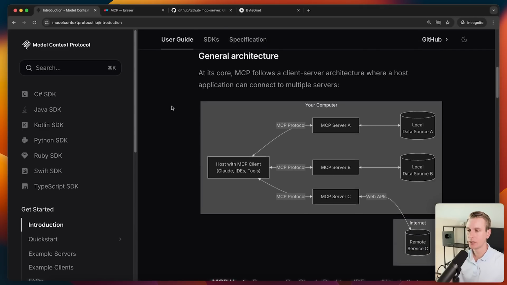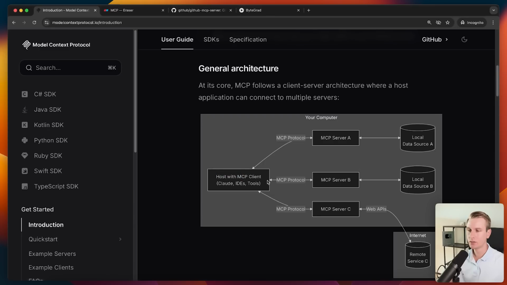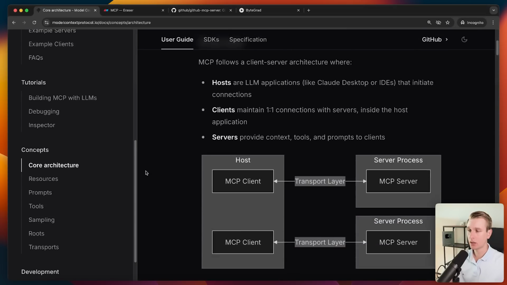Here they also have a diagram here. So here, to understand this, there is some application also called the host. So this can be like cloud desktops or Visual Studio Code, like I showed you. Typically this is called like the host application, and this will have the MCP client, which connects to an MCP server. Okay, and there are some examples here, and they show you more about the architecture.